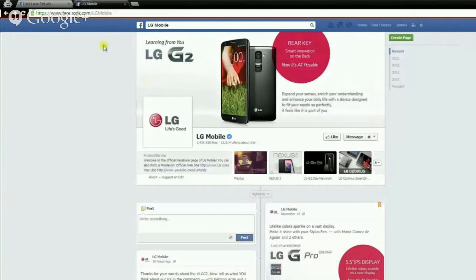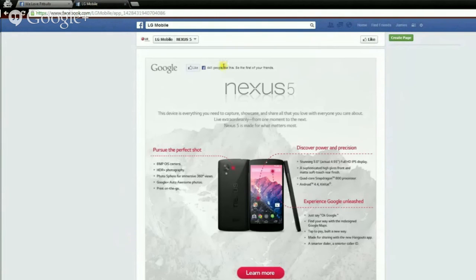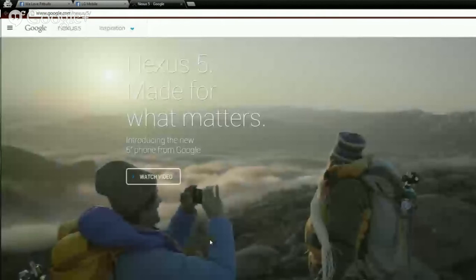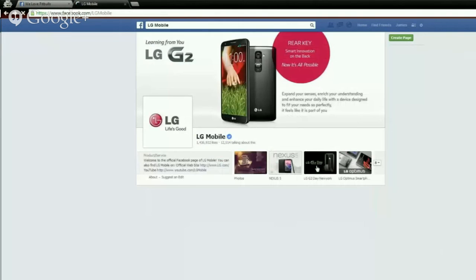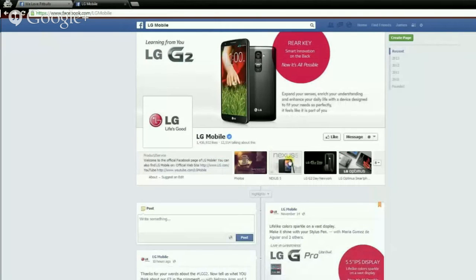And let's look at one more. LG. Again, we have the photos, and they have tabs promoting different products. Let's click on the Nexus 5 tab, and we're taken to a page all about the Nexus 5. They have some key points here of why the phone is a good phone. And when we click learn more, we get taken away from Facebook. So that's pretty cool. You can put anything here: your latest products, links to your blogs, your YouTube, donation and purchase buttons, anything you would like. But how do we do it?